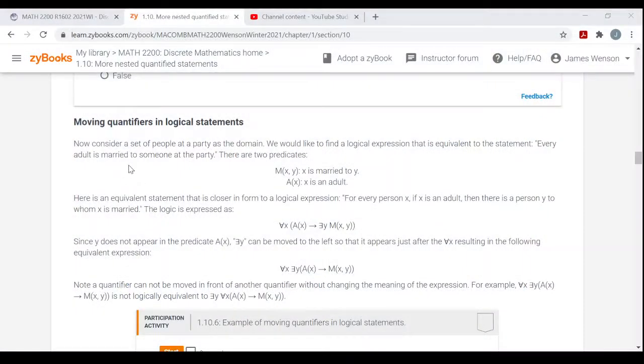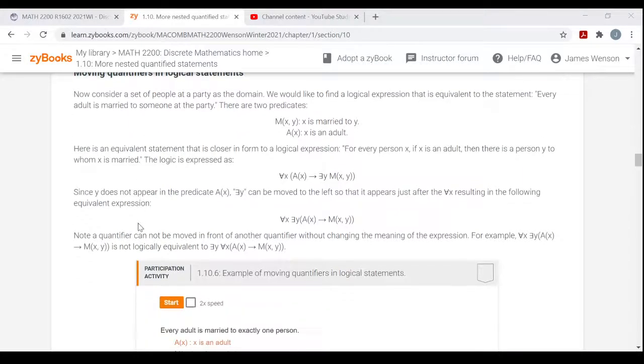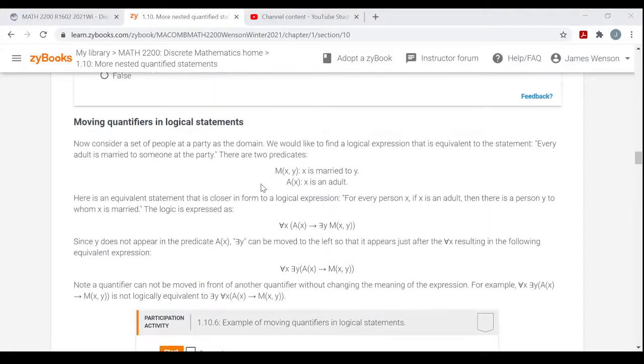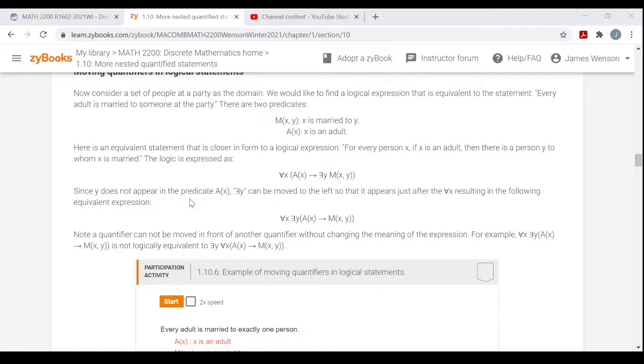So, they go through this example here. Basically, if you look at this statement, for every x, if a of x, then there exists a y such that m of x y. Since y does not appear in any predicate before the predicate a of x, this there exists y can be pulled out front, but again, not in front of the for all, but just out in front of the implication.